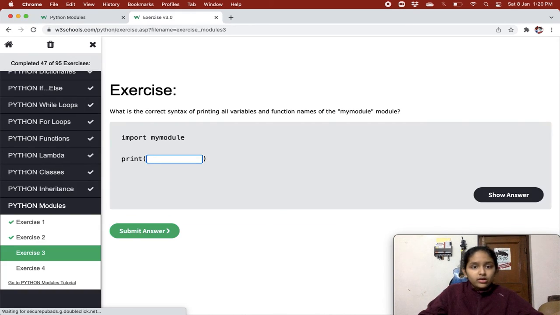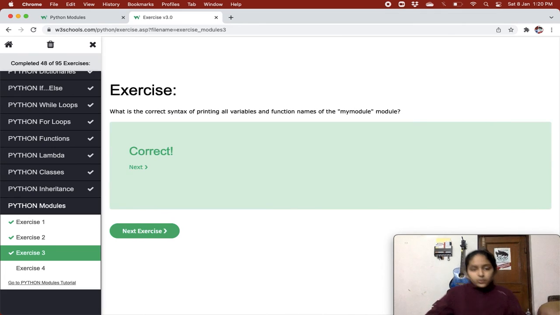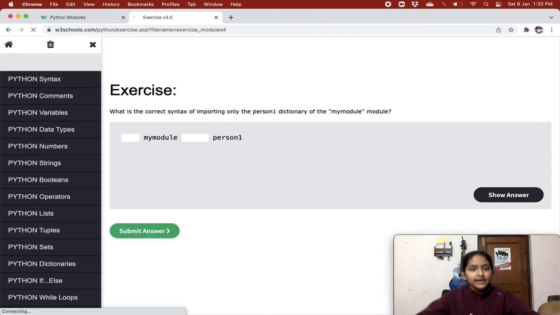Okay. What is the correct syntax of printing all variables and function names of mymodule? So we remember that was a function called dir, right? So we are gonna do print(dir(mymodule)), and then we just close the brackets. Correct. Last exercise.